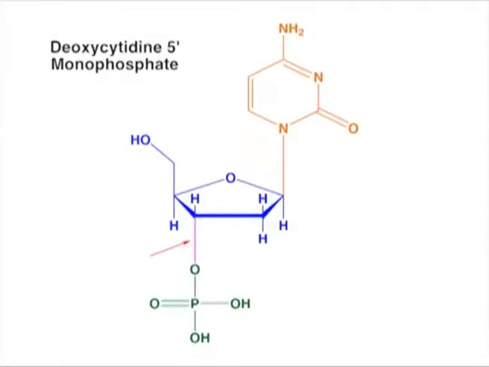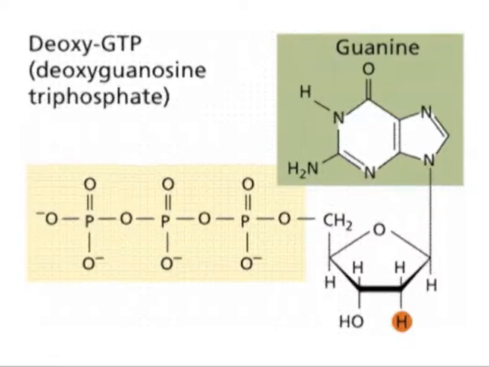Example, the 5' nucleotide of deoxycytidine is deoxycytidine 5' monophosphate. More than one phosphate can be linked by an anhydride linkage, resulting in the corresponding di, tri and tetraphosphate esters. The 5' triphosphate of guanosine is